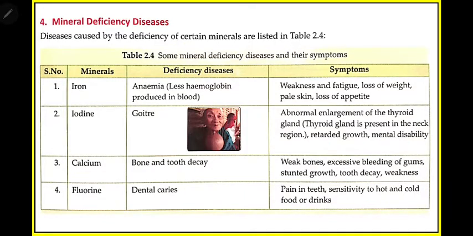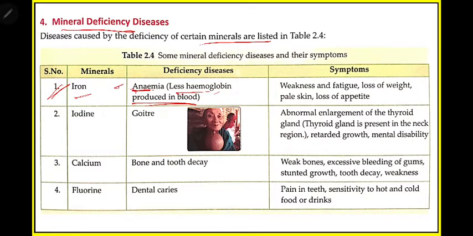That is mineral deficiency disease. What are the different deficiency diseases caused by minerals? The diseases caused by deficiency of certain minerals are listed here. The first is iron. When we have less iron in our food, the disease caused is anemia. Less hemoglobin is produced in the blood. Anemia means in your blood, we all know, hemoglobin is present. Iron helps in the formation of hemoglobin. So less iron means less hemoglobin, and this is known as anemia.